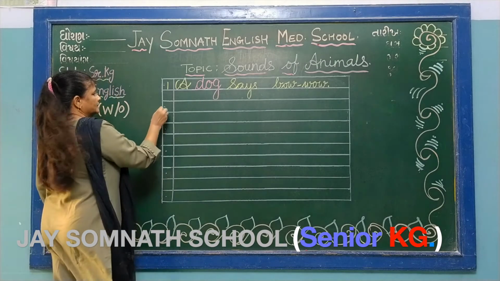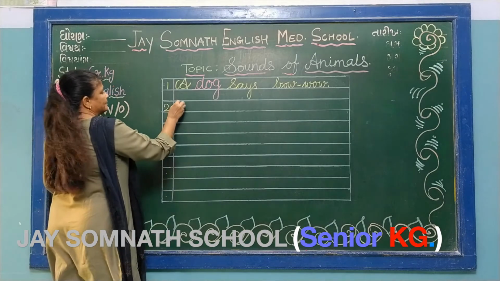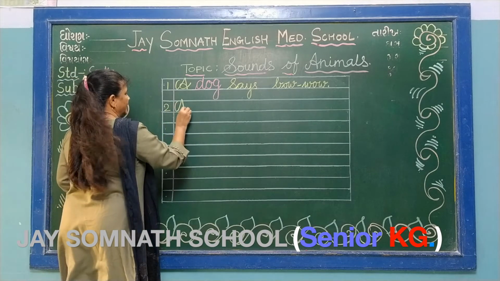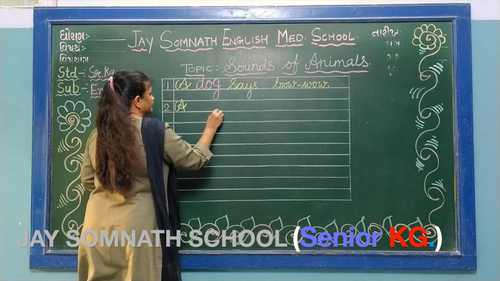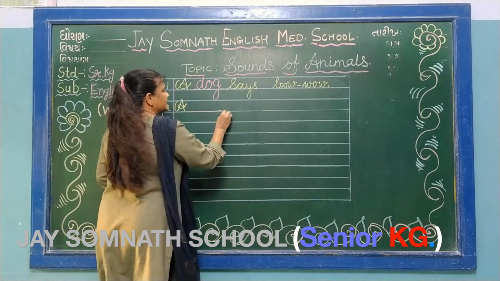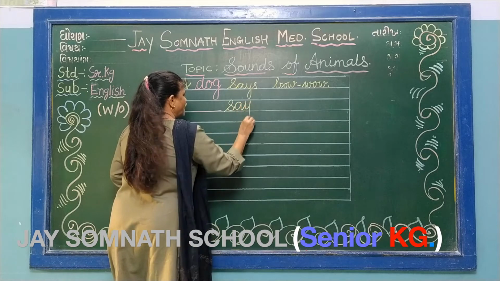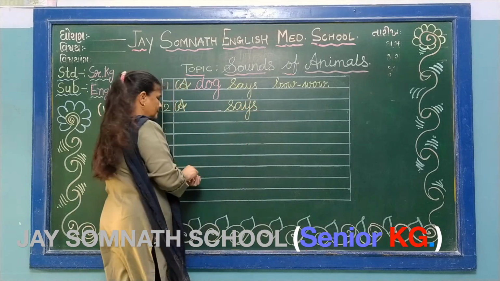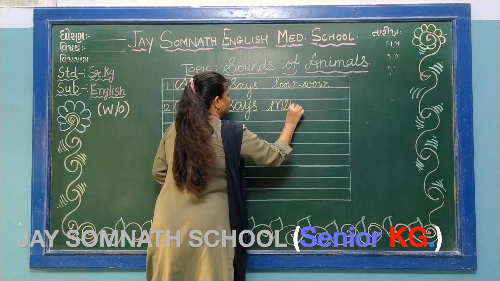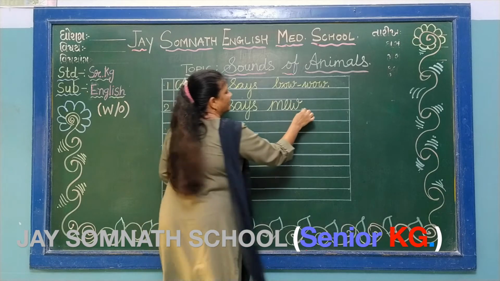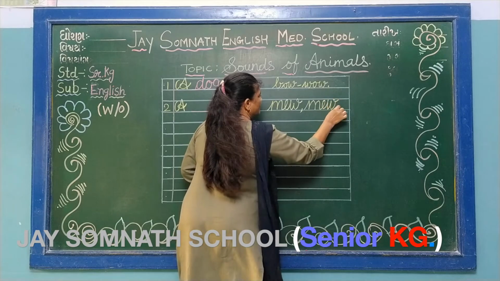Now next, second one. Just write in the margin 2 number and start it with capital cursive A. A dash says, S A Y S says, M E W mew, comma, M E W mew, full stop.